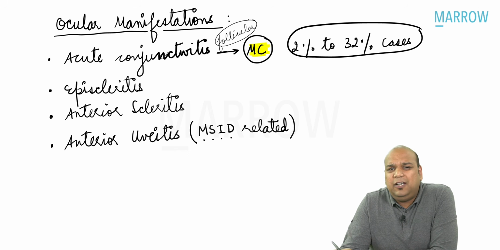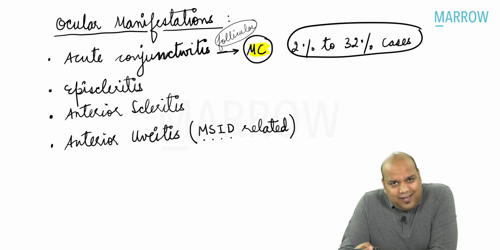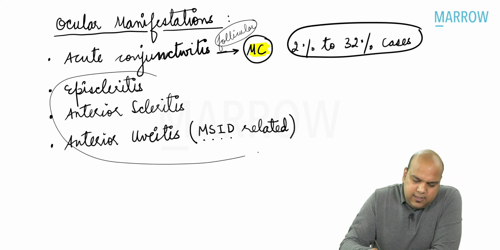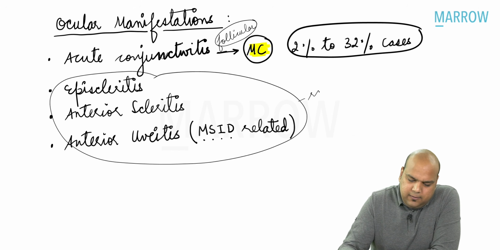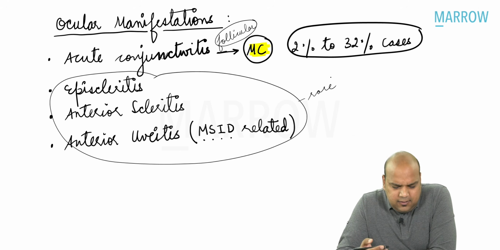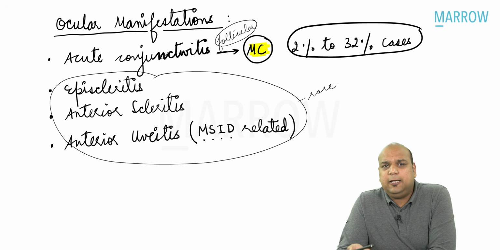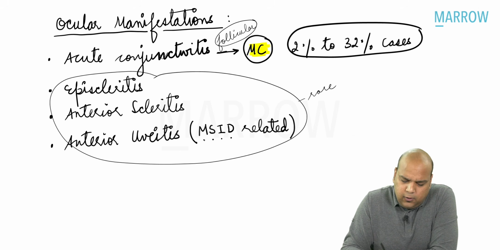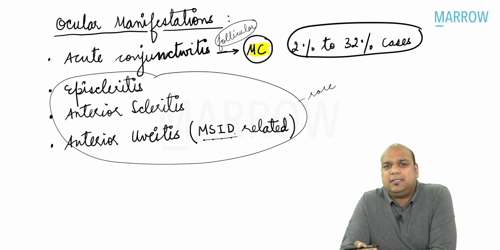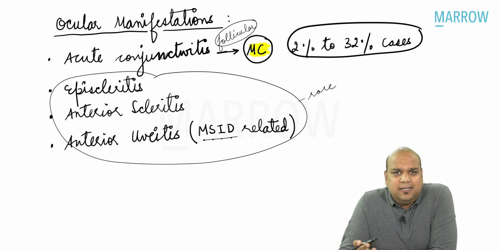This is usually seen in 2% to 32% of cases of COVID infections. Rare presentations, all these are rare presentations: episcleritis, anterior scleritis, or anterior uveitis. Anterior uveitis is a part of MSID. MSID is multi-system inflammatory disorder related. Am I making myself very clear here?